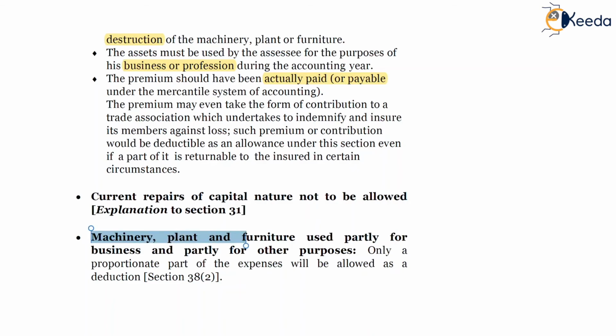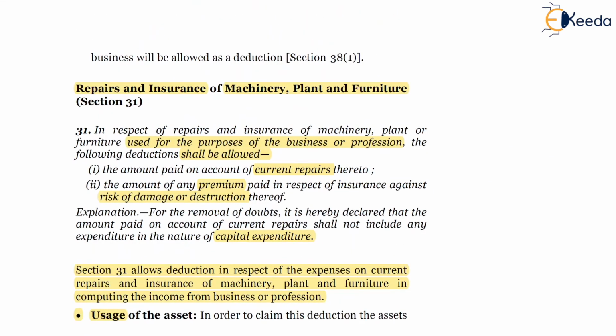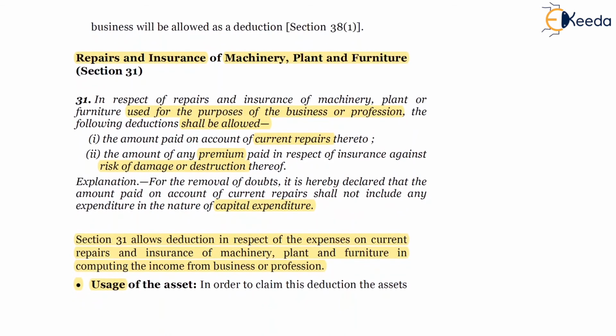Next pointer is machinery, plant and furniture used partly for business and partly for other purposes. In those cases, on similar lines of section 30, only a proportionate part of the expenses will be allowed as deduction, which comes from section 38 subsection 2. So this concludes section 31 as well, in which we have discussed that expenses related to repairs and insurance of the asset, which is machinery, plant and furniture, will be allowed as deduction to the SSC.